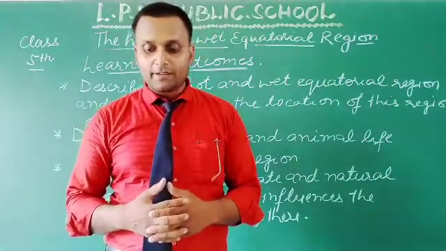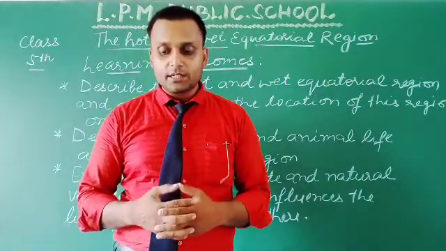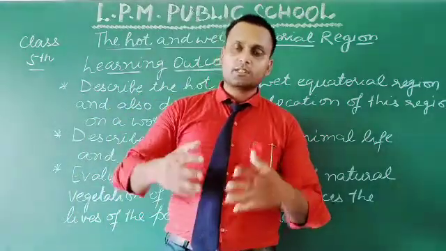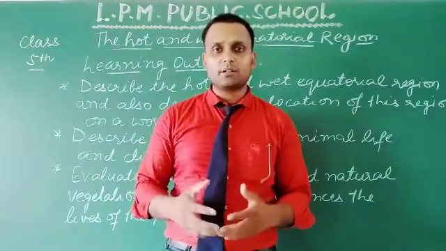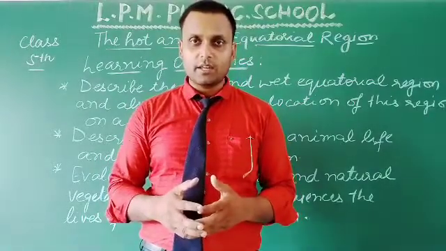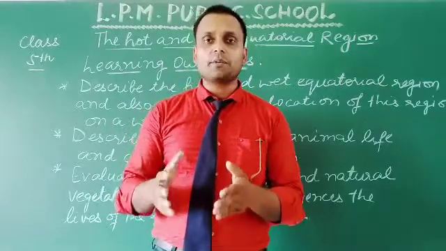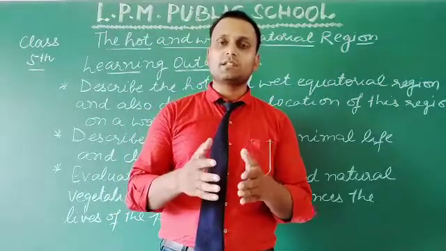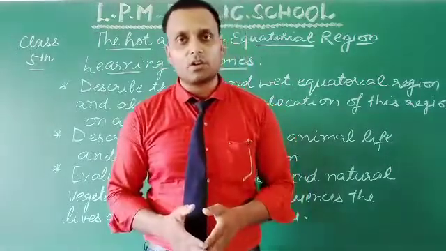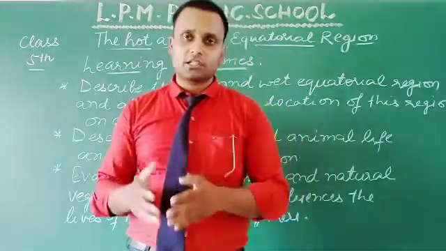We will look at life in a few of the climate regions this year. In this chapter, we will study the hot and wet equatorial region. So what is the meaning of this? In this chapter we are going to study how, on the basis of natural vegetation and the climate of a particular region, the lives of people get influenced. So they have a variation.